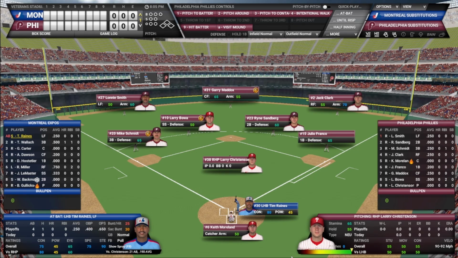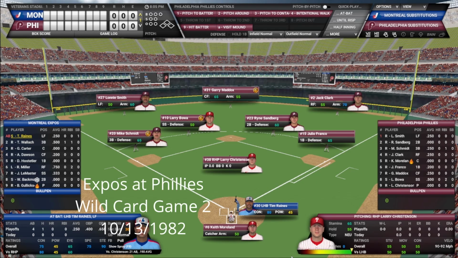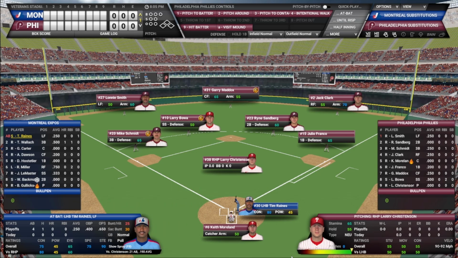All right, here we are down on the field. Larry Christensen will be taking the mound for the Phillies. Very successful season for him. As you look at the defense, you will see two big changes. First off, behind the plate, Keith Moreland will be getting the start against the right-hander. Moreland's been swinging a hot bat the last third of the season. We're just trying to get him in there and get some at-bats.